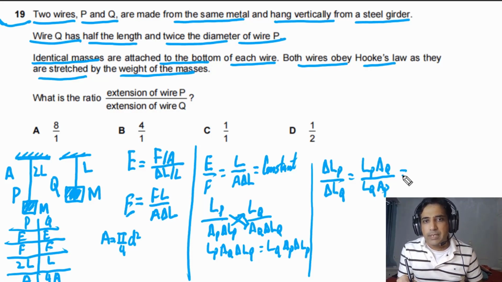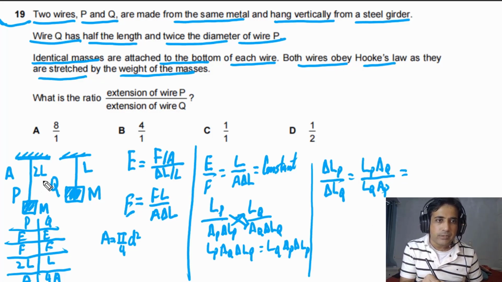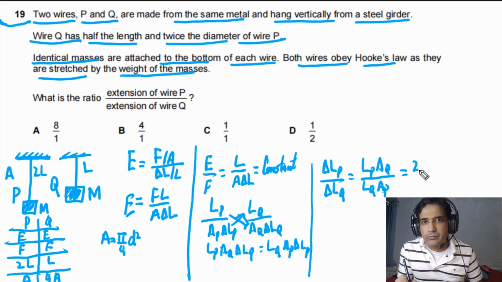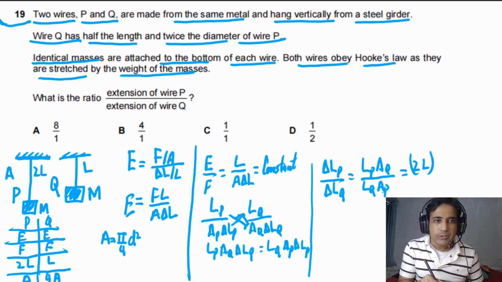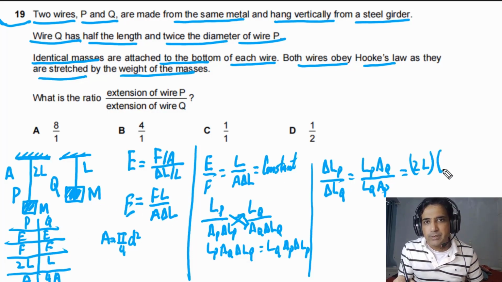Now we can plug in values. LP is equal to 2L, so we replace this with 2L. And AQ is equal to 4A, so we replace this with 4A.